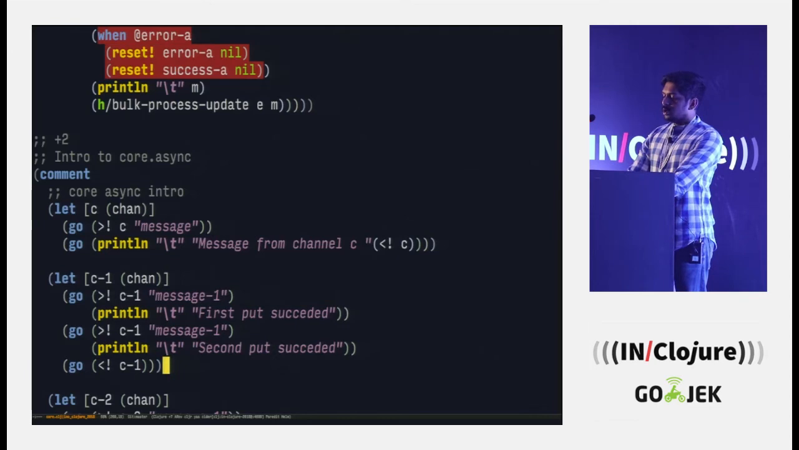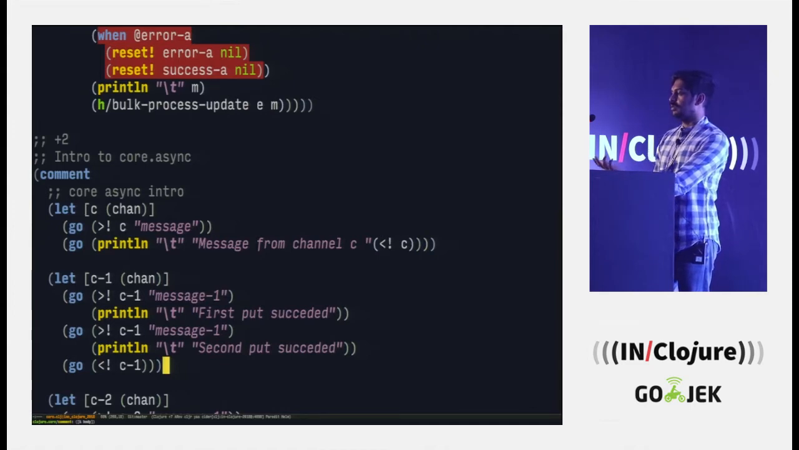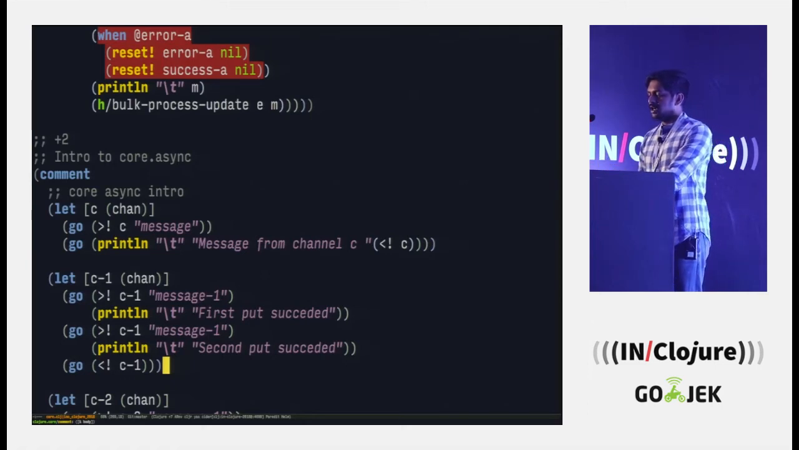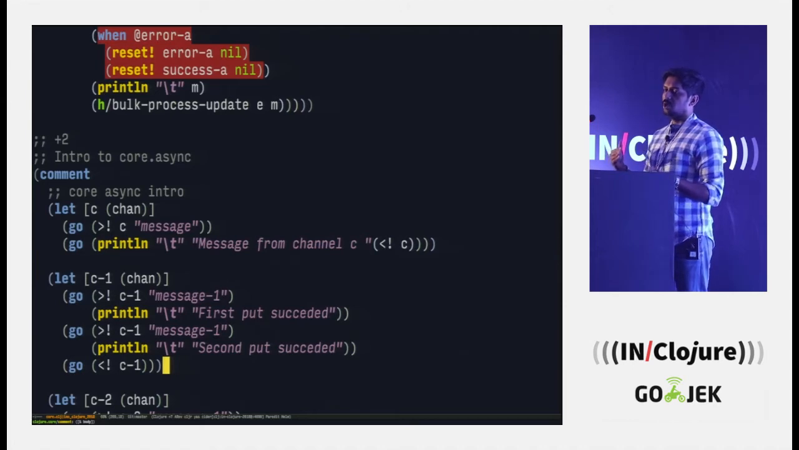Now there are two properties of any channel. If your channel does not have anything to read from, your reads will block forever. They will just stay there waiting for a message from a channel. And if your puts don't have a consumer, the puts will also block because there is no consumer. So there is blocking on both sides. If there is no producer, the consumer will block. If there is no consumer, the puts will block.